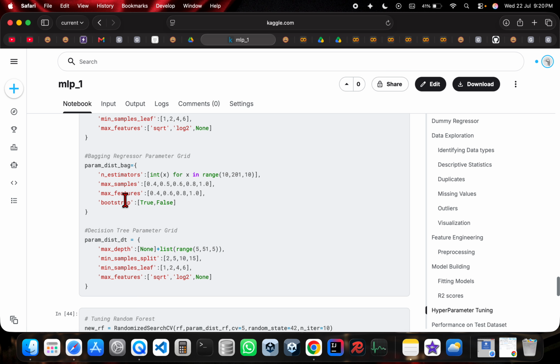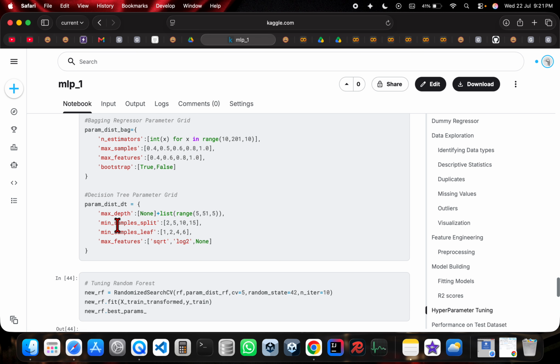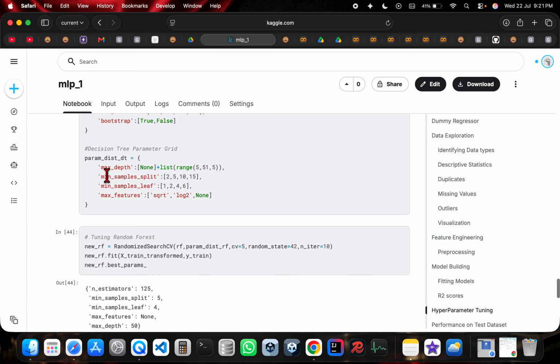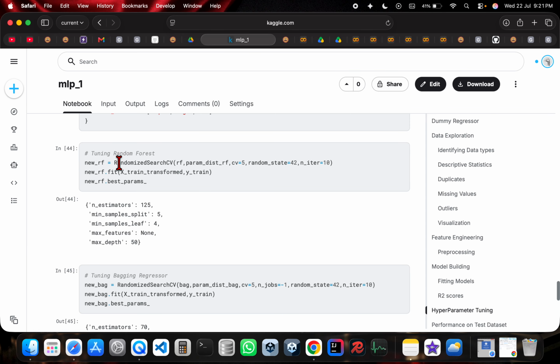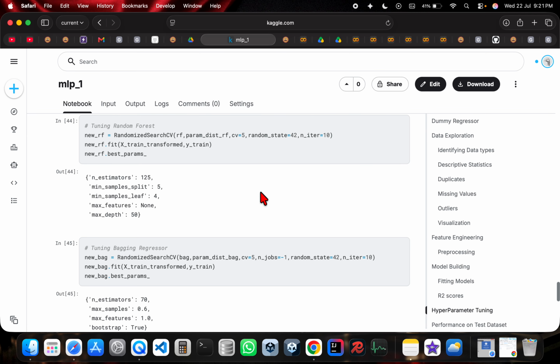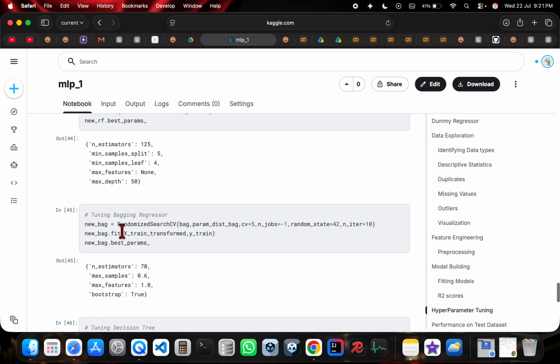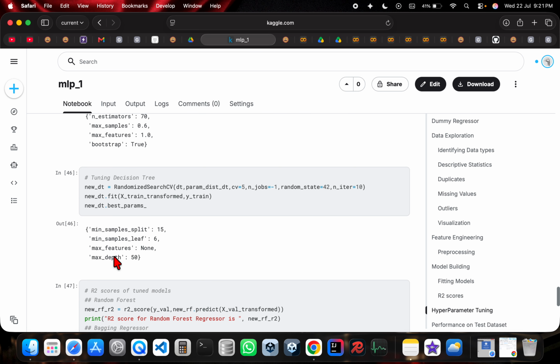For the bagging regressor, the parameters that we are tuning are number of estimators, maximum samples, maximum features, and bootstrap. For the decision tree regressor, we are using max depth, minimum sample split, minimum sample leaf, and max features. And then using a randomized search CV, each with cross validation of 5 and 10 iterations, these are the best params that we have obtained.